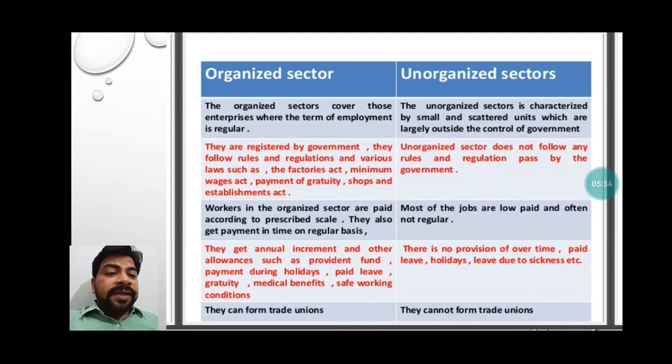They can form a trade union, their own workers' union, so that they can put their grievances in front of the management.